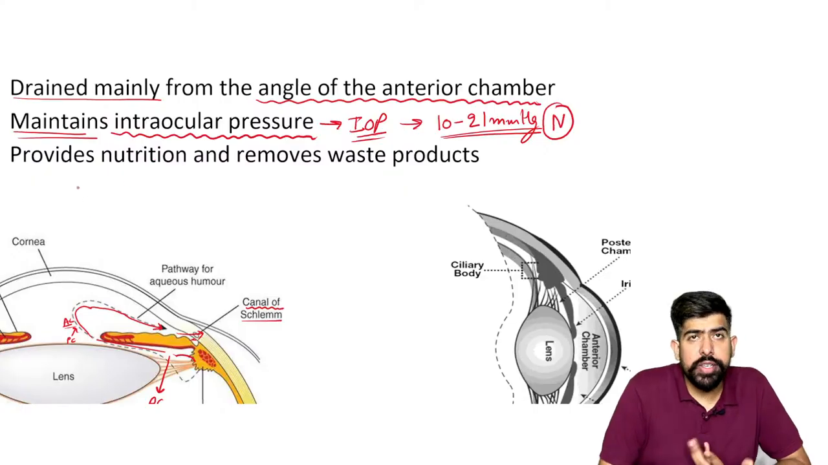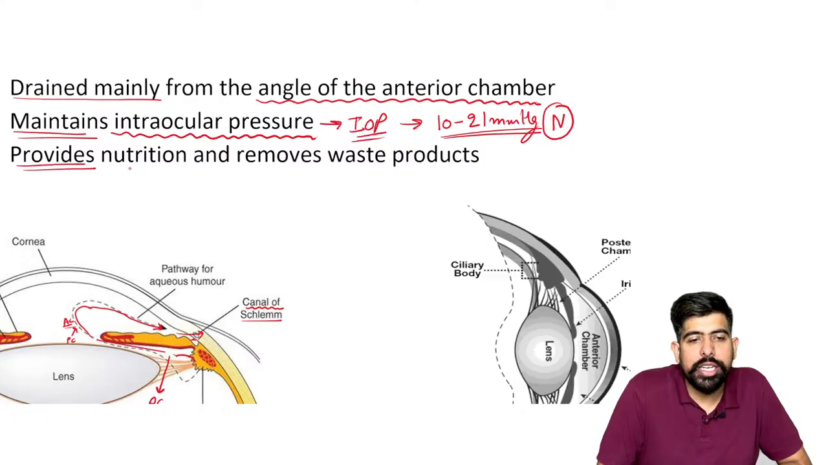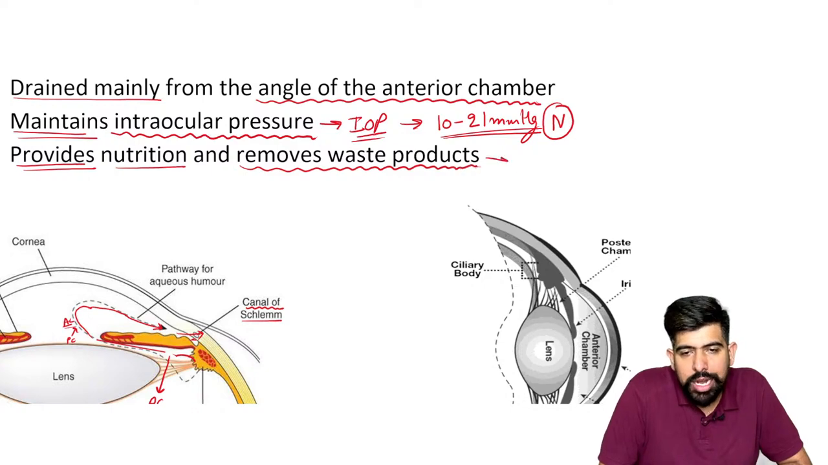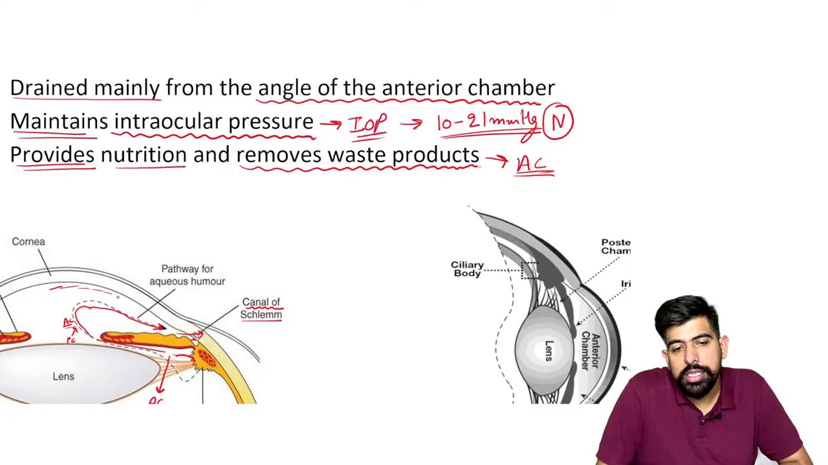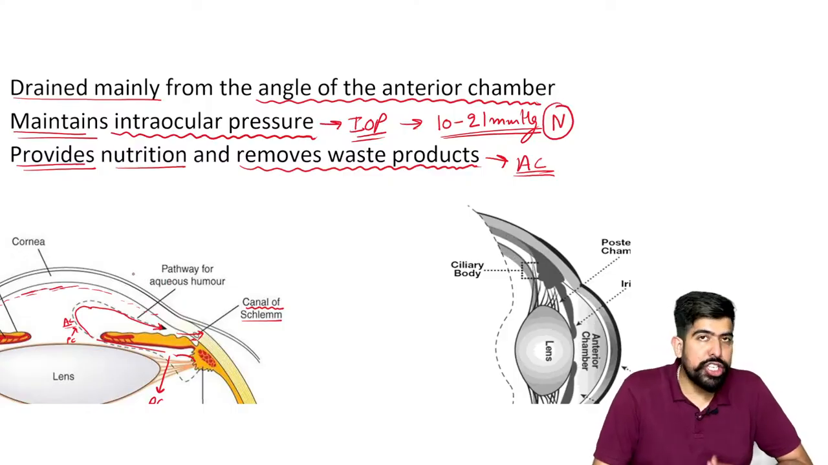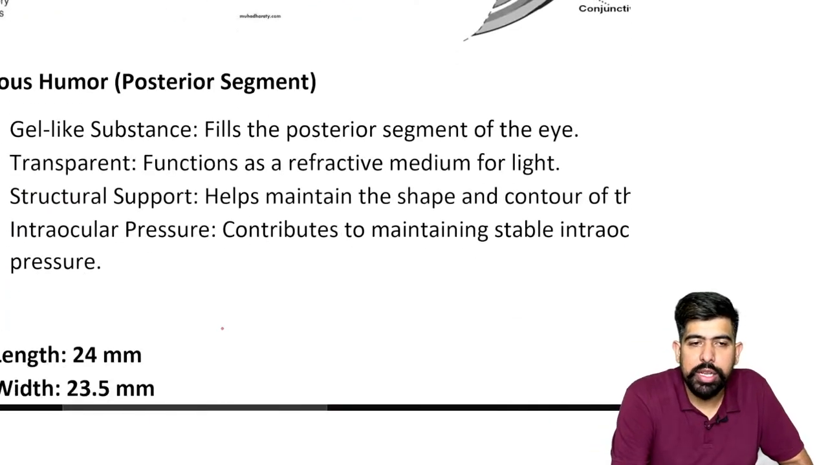Now, what is the use of the aqueous humor? Please remember about it. The aqueous humor provides nutrition and removes the waste product from your anterior chamber. It provides nutrition to your cornea, right? As the cornea is an avascular structure, it gets its nourishment and nutrition from this aqueous humor, and whatever waste product is there is removed by this fluid only. So this is about the aqueous humor.